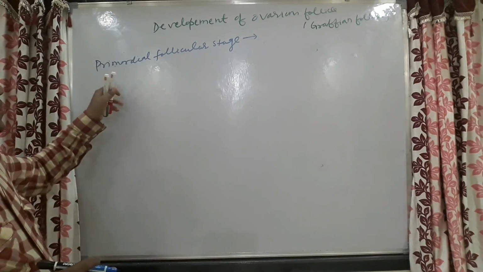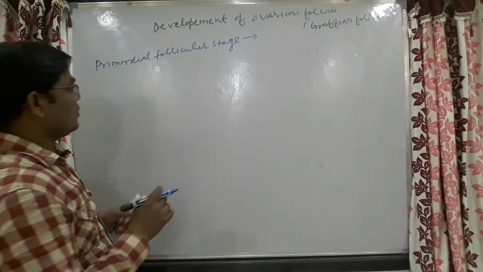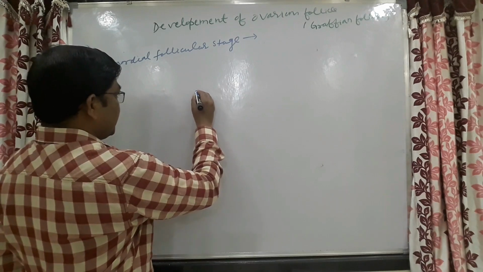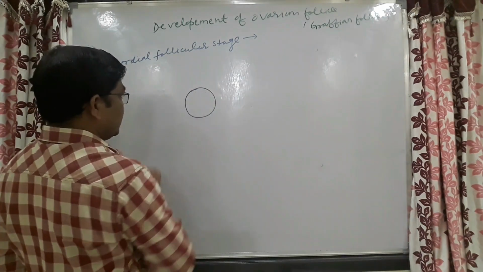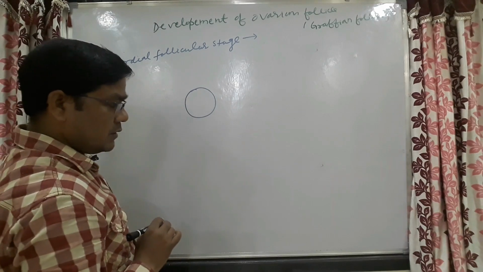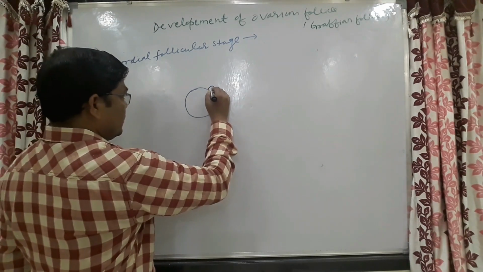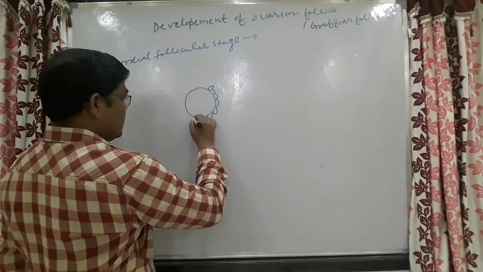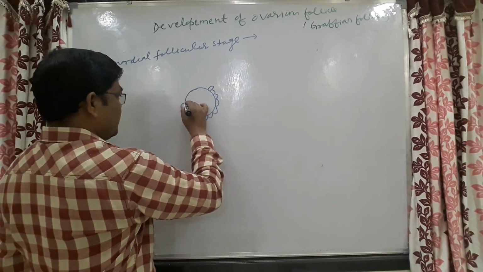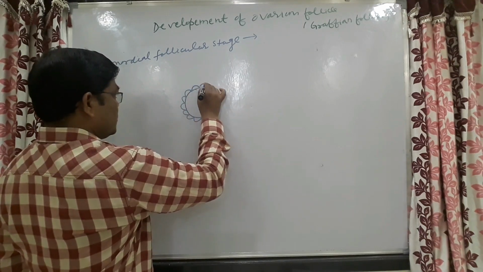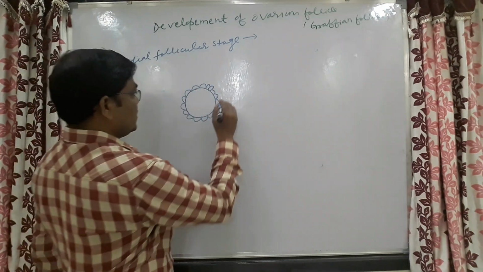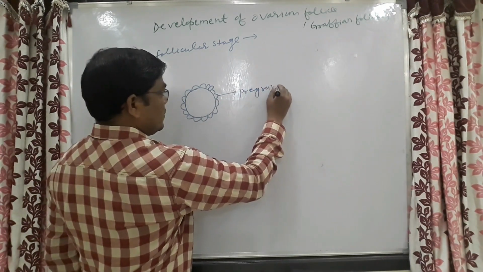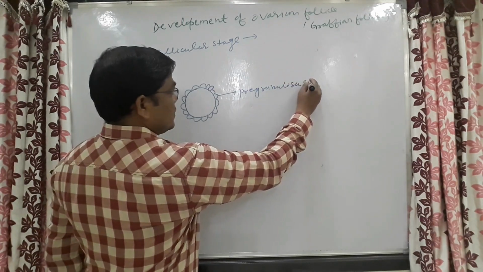In the primordial follicular stage, the primary oocyte gets covered by pregranulosa cells.